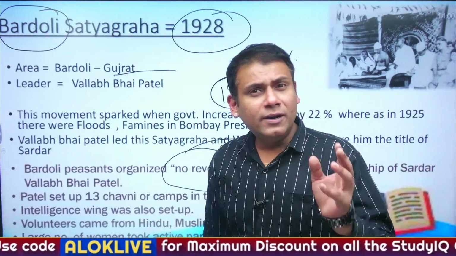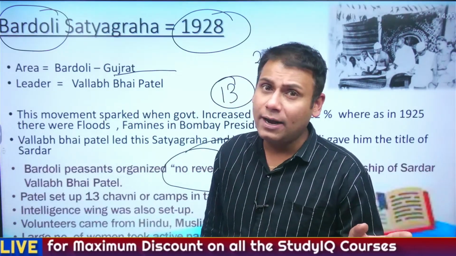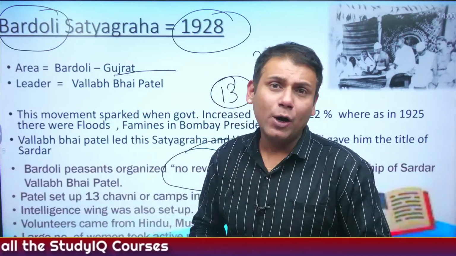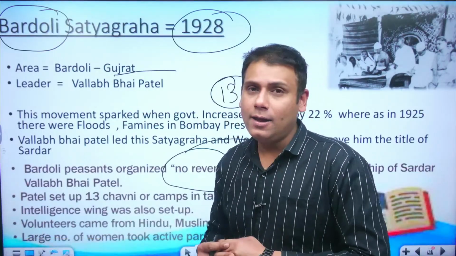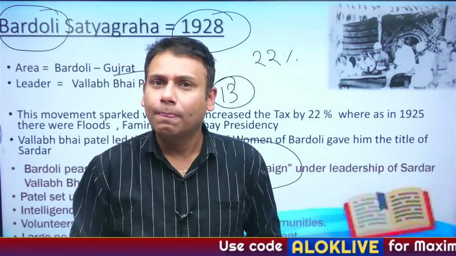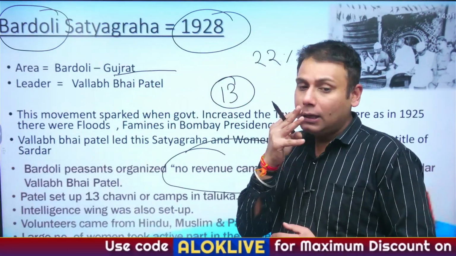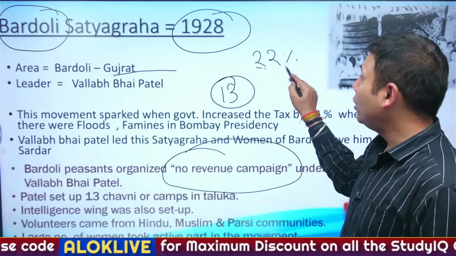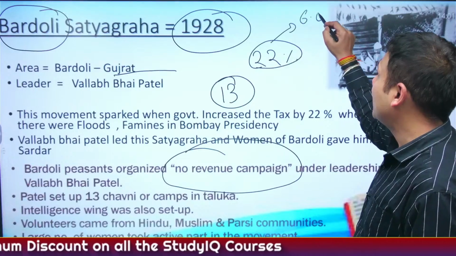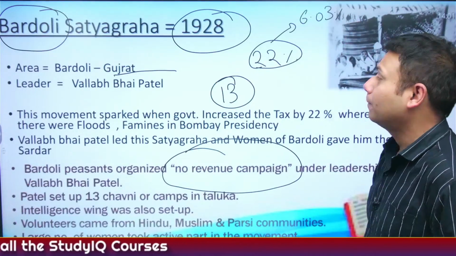Okay, the volunteers came from every section of Indian society. Hindu-Muslim unity was maintained. Women actively participated in Bardoli Satyagraha. Finally, the Maxwell-Broomfield Commission was created, and the Maxwell-Broomfield Commission said that taxes won't be increased by 22%. Taxes will only be increased by 6.03%.